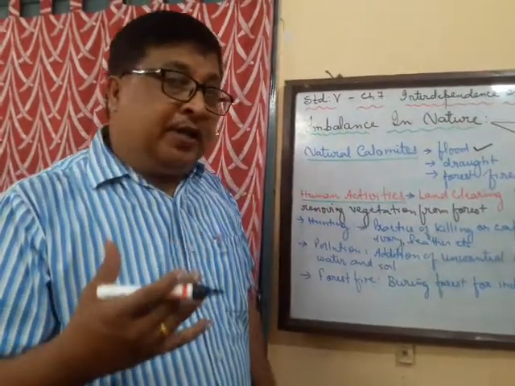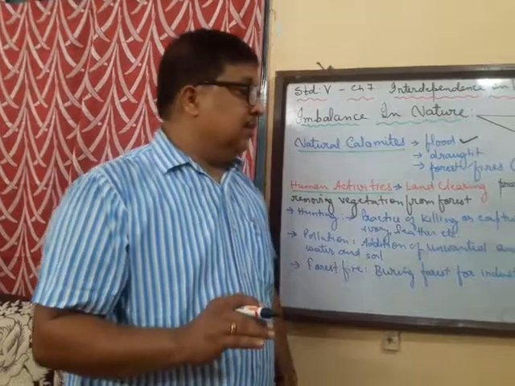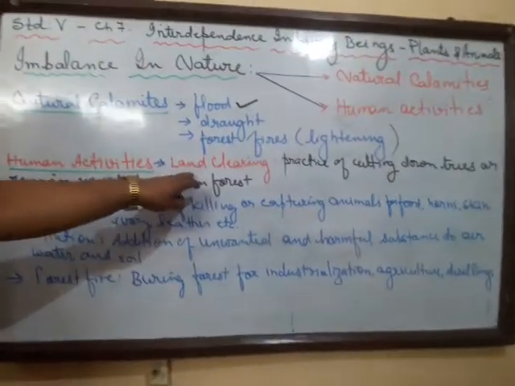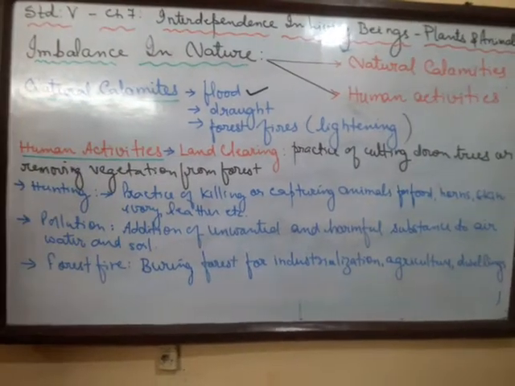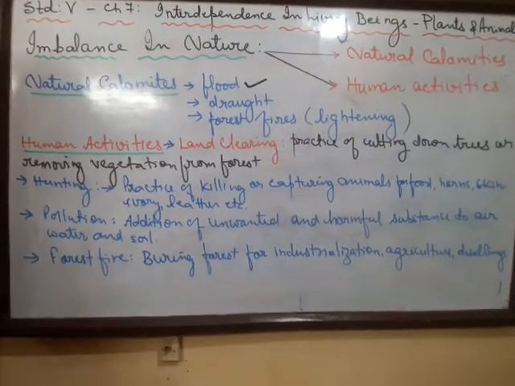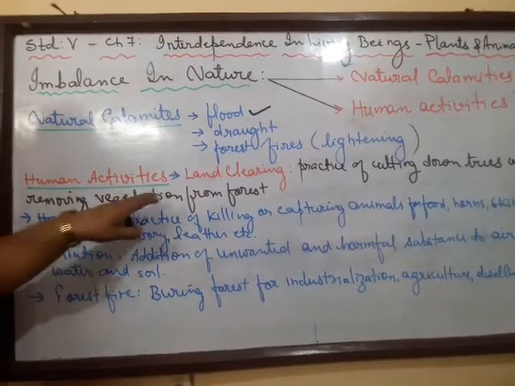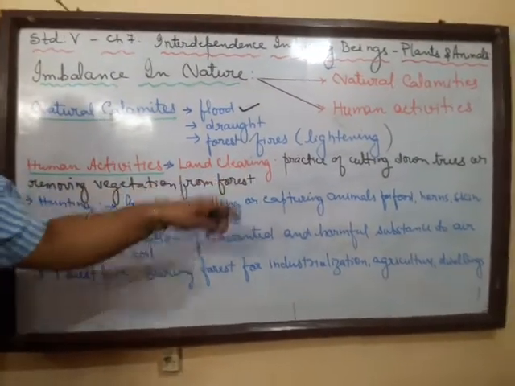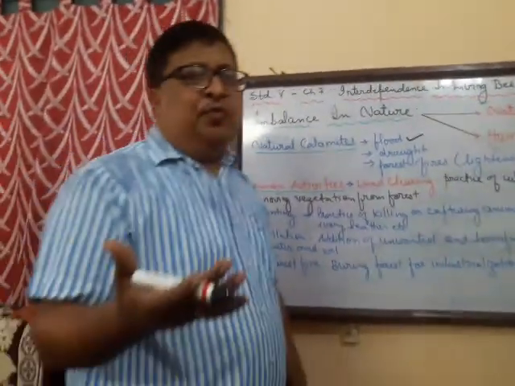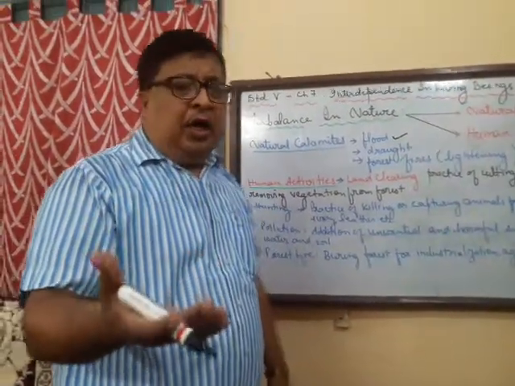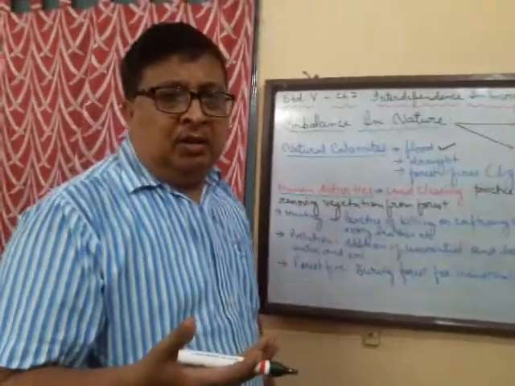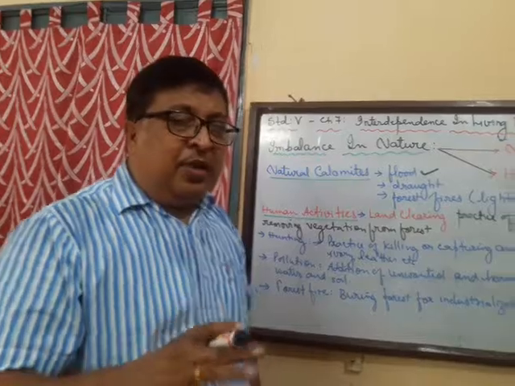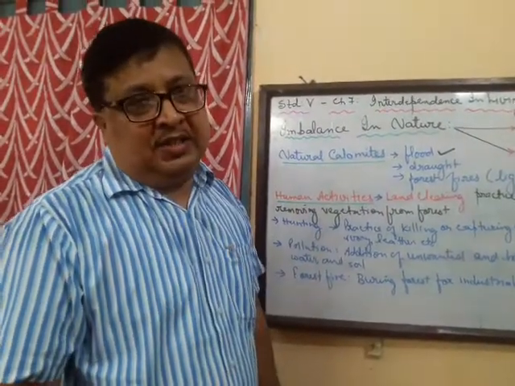Now we are also no less in disturbing the balance. So what are the human activities? Land clearing. Now what do we mean by land clearing? It is the practice of cutting down trees or removing the vegetation from the forest. Now this land clearing is either to start some new factories, or for agriculture, or for making dwellings, houses, etc. So actually what are we doing? We are cutting down the trees.